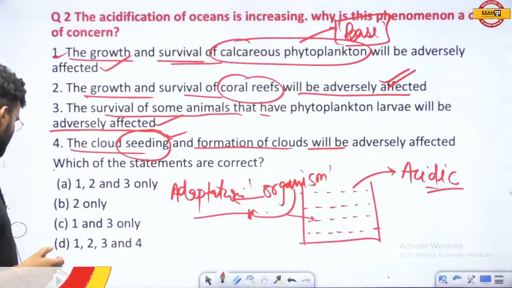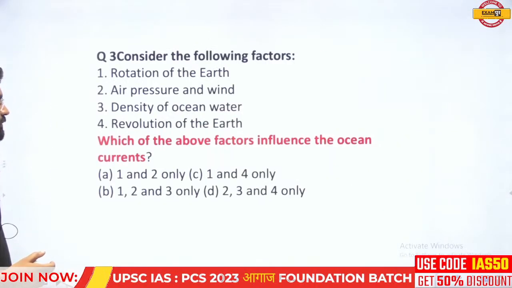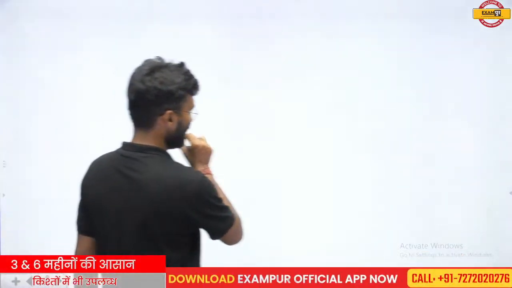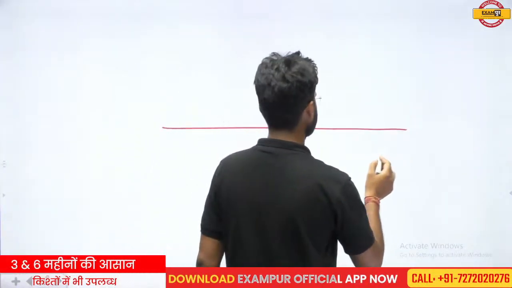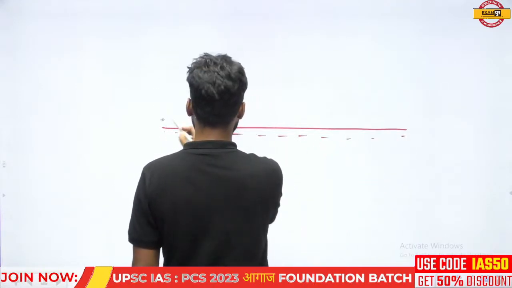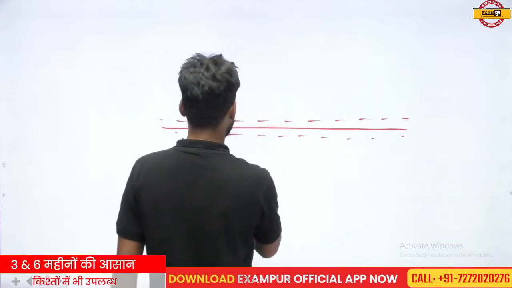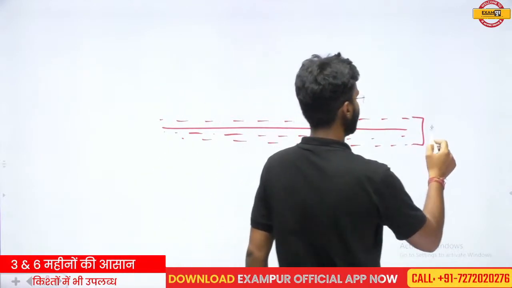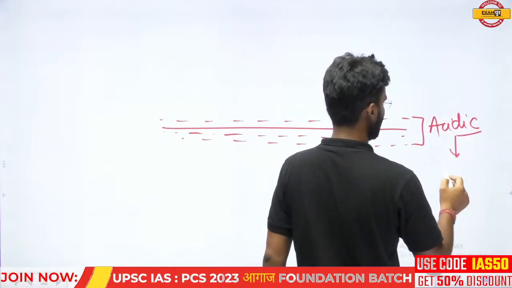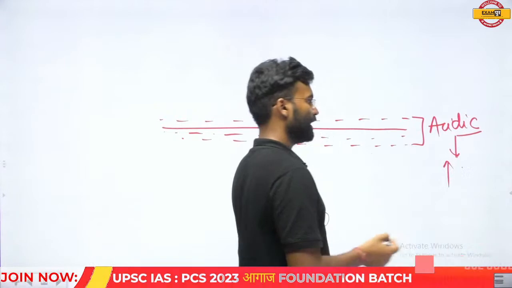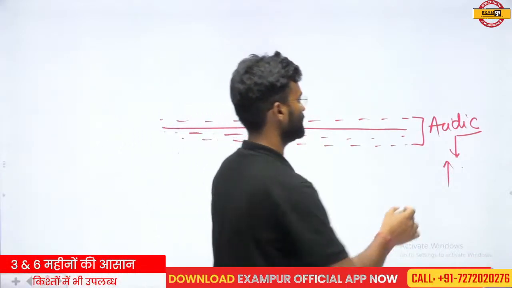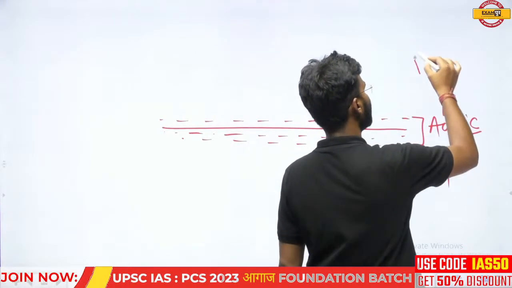So look here, what is the correct meaning of the acidification of oceanic water? If the acidic characteristic of the oceanic water increases, then this will affect the evaporation.